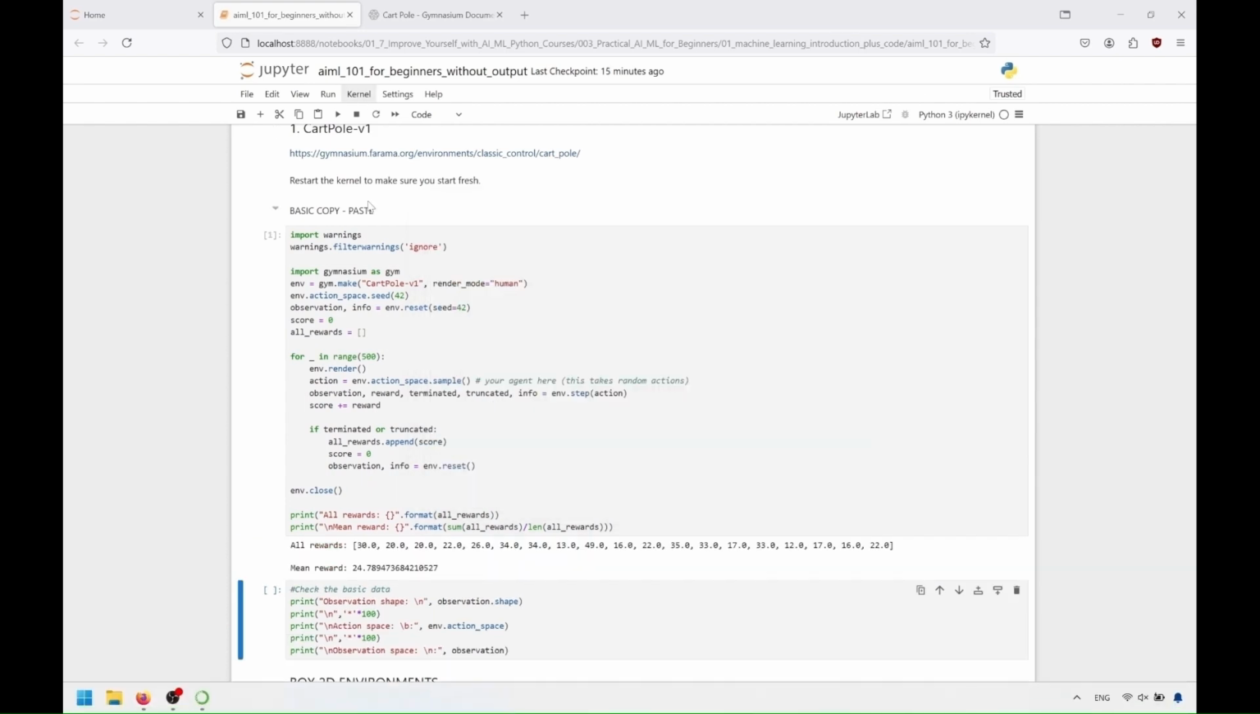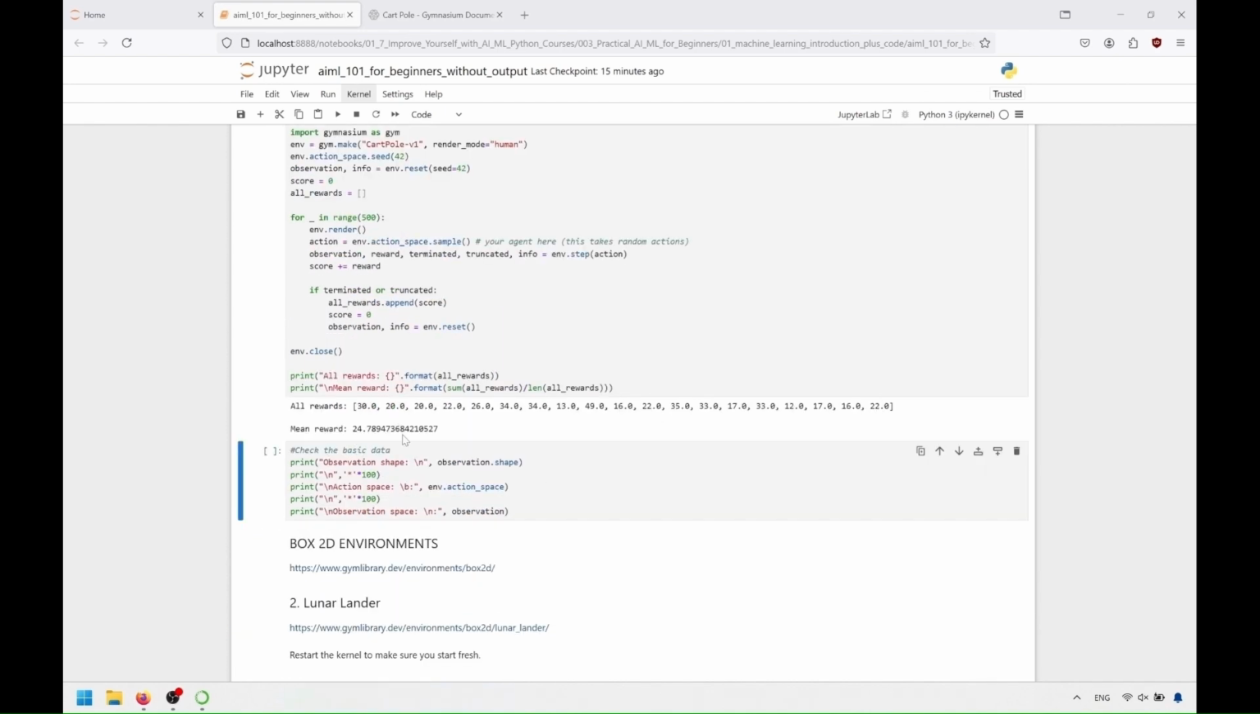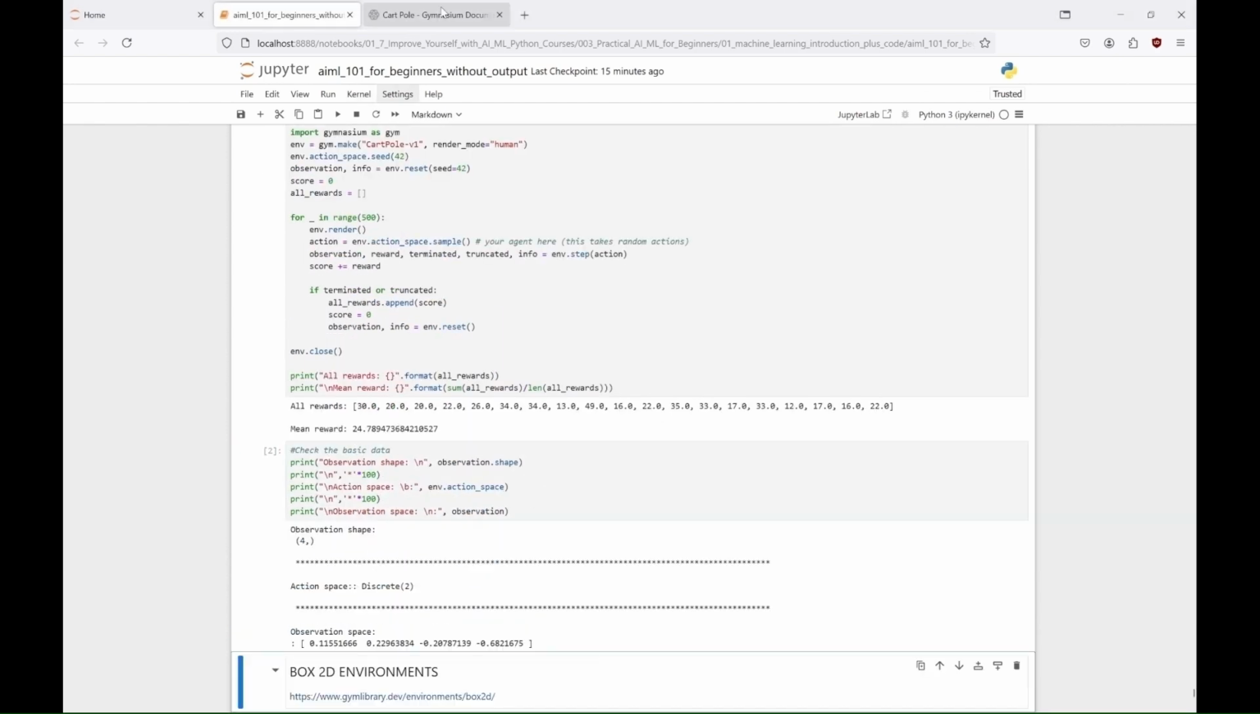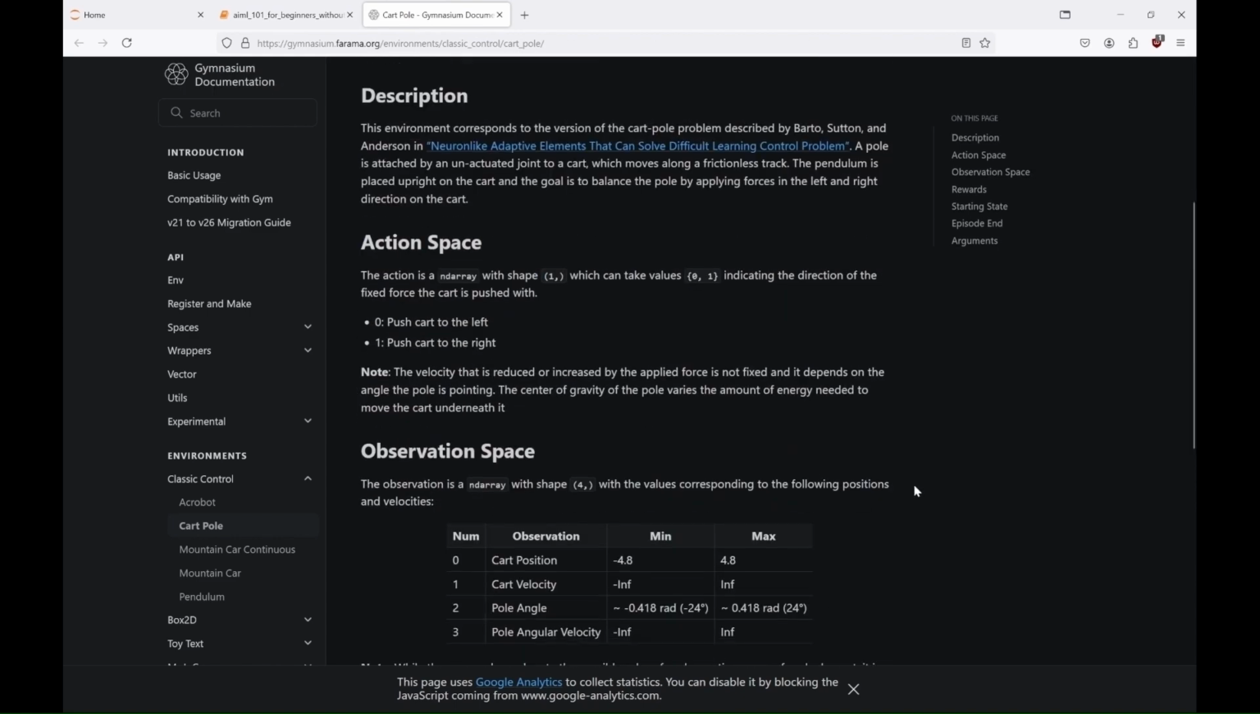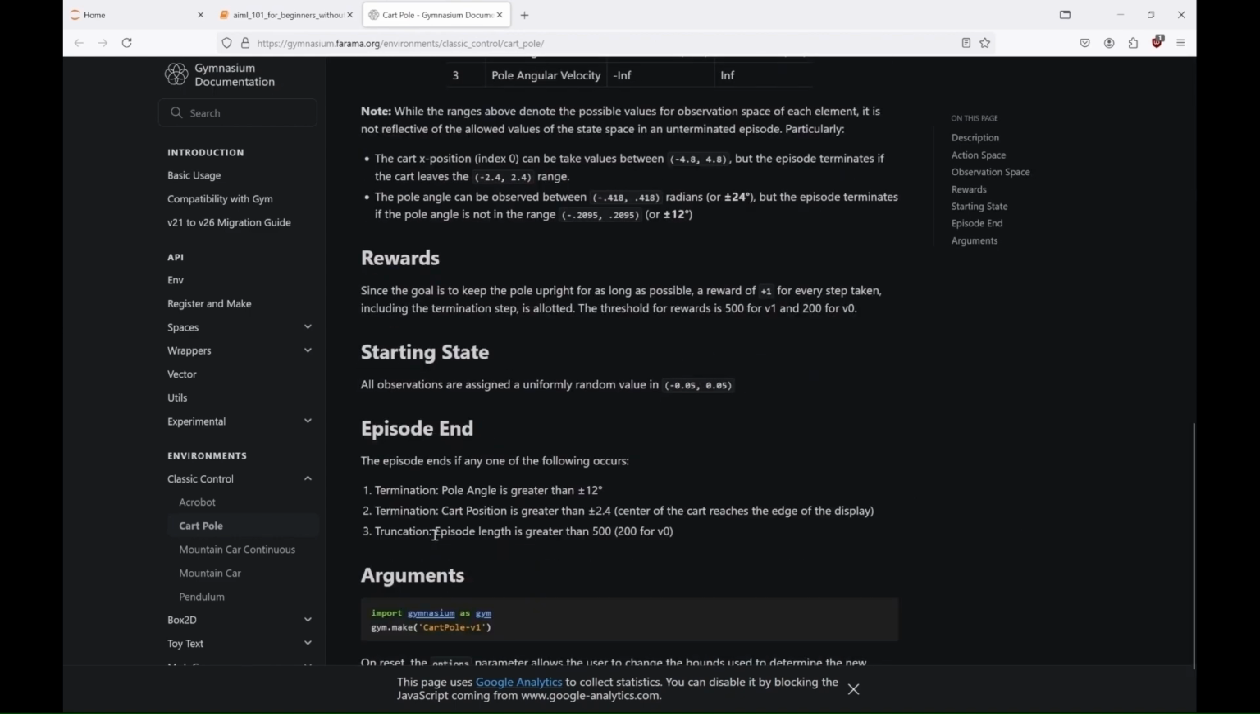The code initializes the environment, renders it for visual feedback, and collects rewards until the termination conditions are met. Finally, the code prints the total rewards for each episode and the mean reward across all episodes. You can read more about this environment on the Gymnasium website. Next we have the Lunar Lander environment.